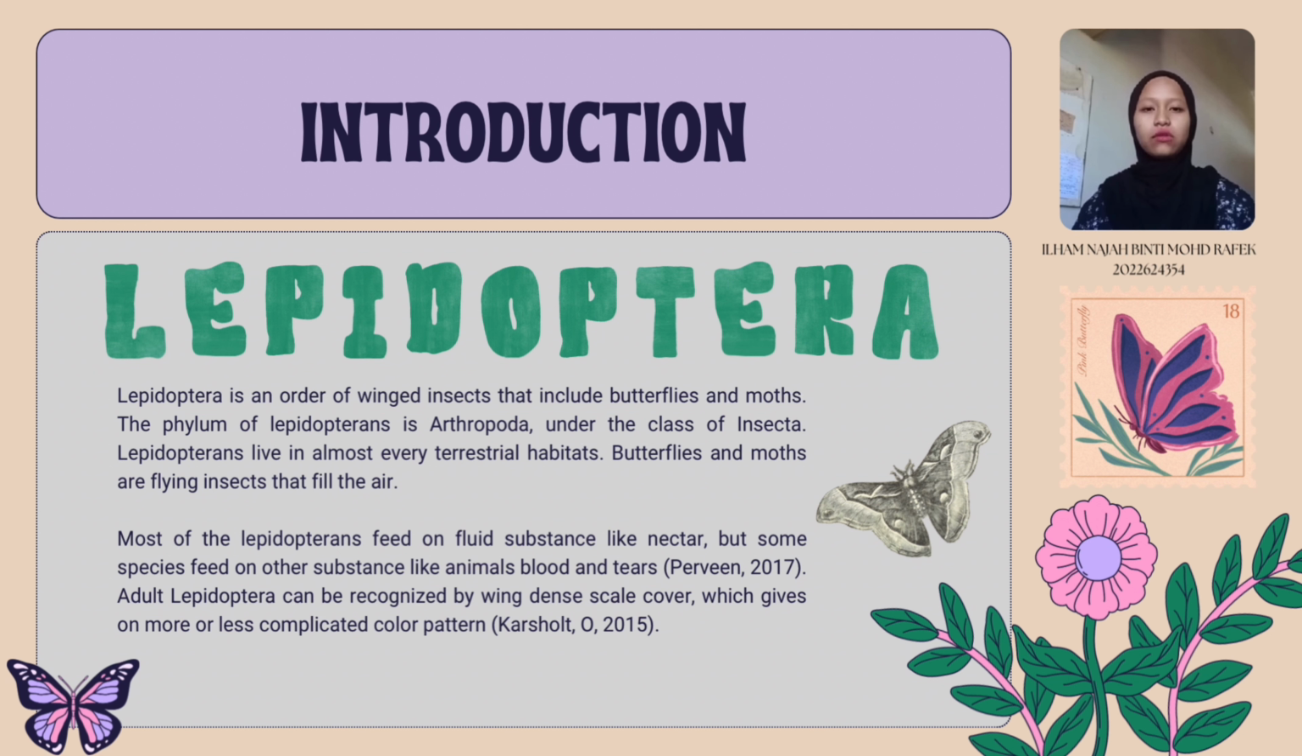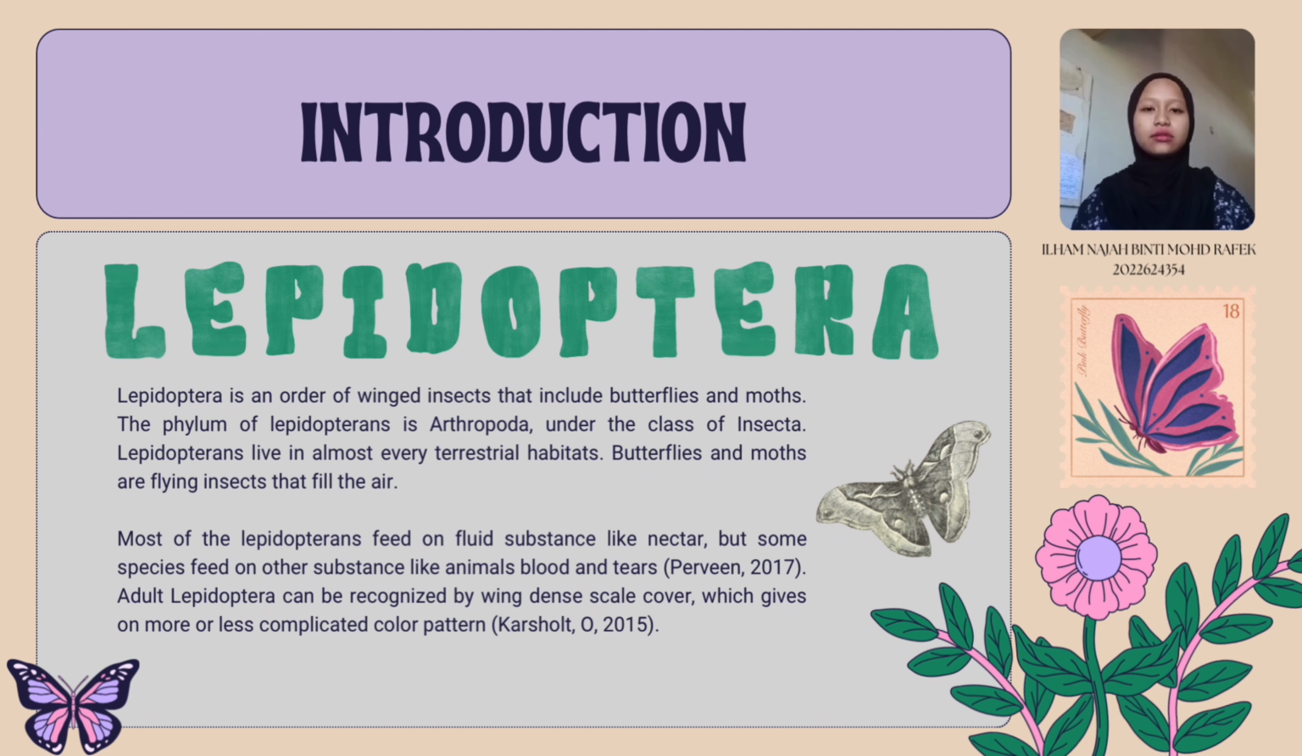The phylum of this order is Arthropoda, under the class of Insecta. Lepidopterans live in almost every terrestrial habitat. Butterflies and moths are flying insects that fill the air. Lepidopterans feed on fruit substance like nectar, but some of the species feed on other substances like animal blood and tears.